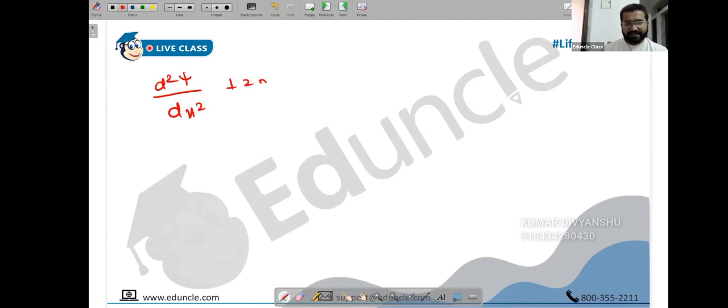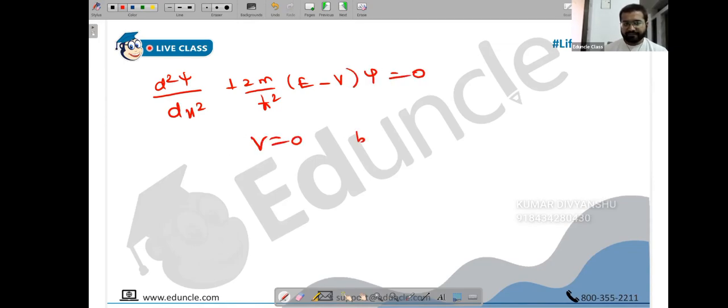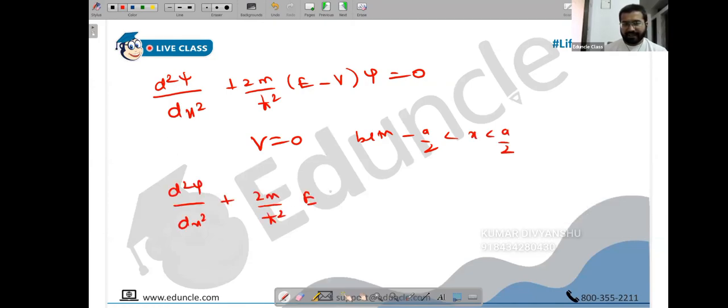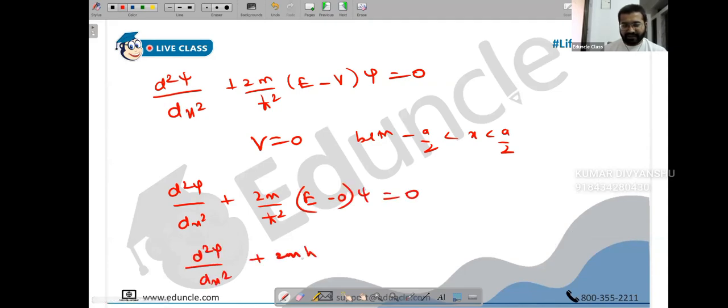d square psi upon dx square plus 2m upon h square into E minus V psi is 0. But V is 0 between minus a by 2 and a by 2. Okay, so what do we have? d square psi upon dx square plus 2m upon h square into E minus V, V is 0, into psi is 0. So d square psi upon dx square plus 2mE upon h square into psi is 0. You know what to do here?